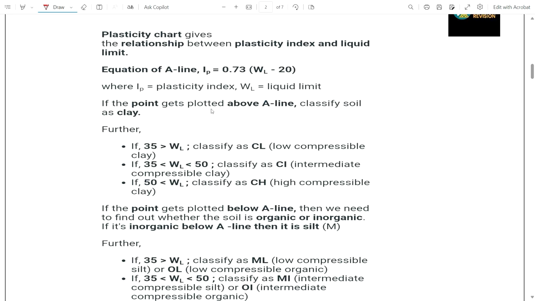If the point is plotted above the A line, then we classify the soil as clay.